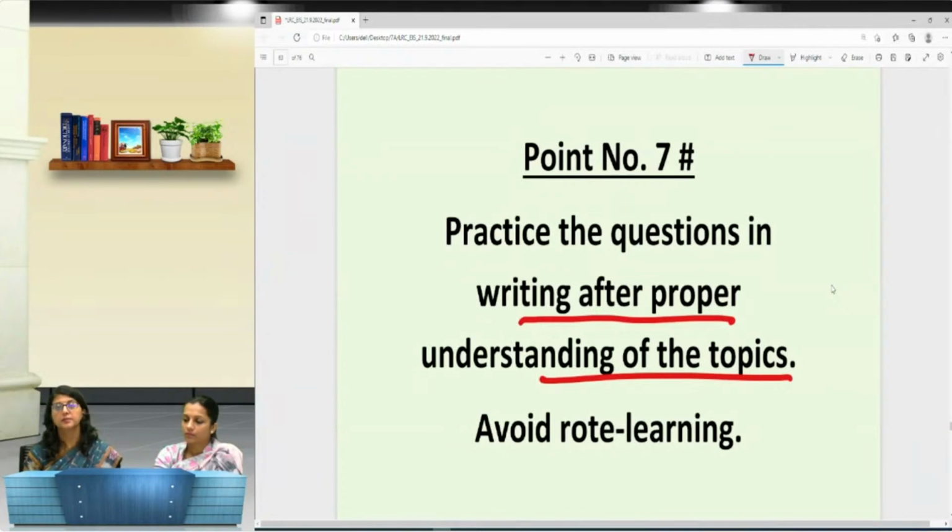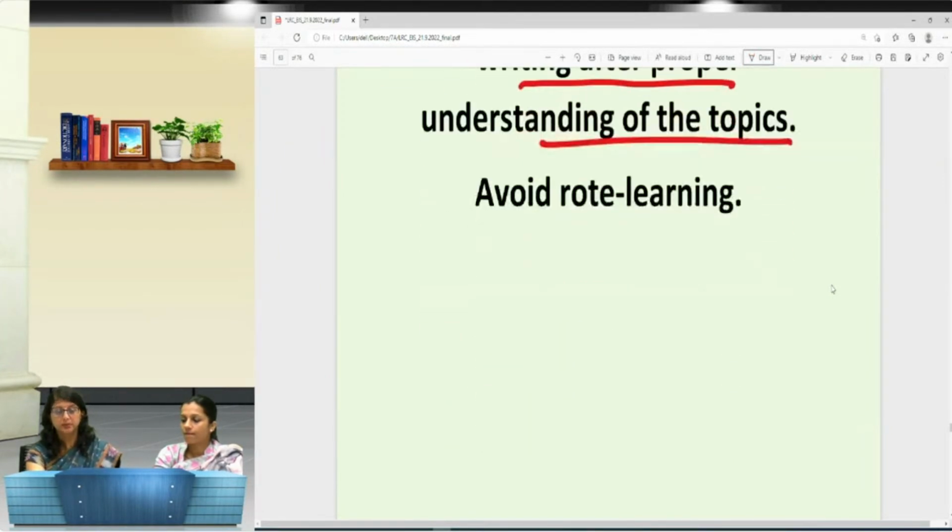500 पेज स्टडी मटेरियल is there with you, but you will have to deliver in a very specified manner what is asked. 2-3 चीजों को, characteristics, benefits, advantages, इन सब चीजों में स्टूडेंट्स बहुत कंफ्यूज होते हैं, और ये तभी कंफ्यूजन होता है when they do not practice in writing. So the moment you start writing and you start writing the examples, अब जैसे वो पीछे मैम ने अभी डिस्कस किया Amazon वेब सर्विसेज का, so that was one question which was quite confusing. The moment you get to see web services, आपने बोल दिया सॉफ्टवेयर, but then we have to see कि वहां पर वर्चुअल मशीन्स हैं, so they become a part of infrastructure. So those are very limited but minute things one has to keep in mind while preparing.